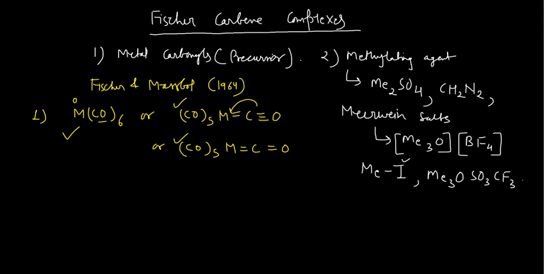So how can we synthesize this one? I'm using the next page for this. I'm taking the example of Fischer and Maasbol, which they synthesized in 1964. Say this is the carbonyl 5 times, and this is the tungsten, a member of the chromium group, with double bond carbon and double bond oxygen.